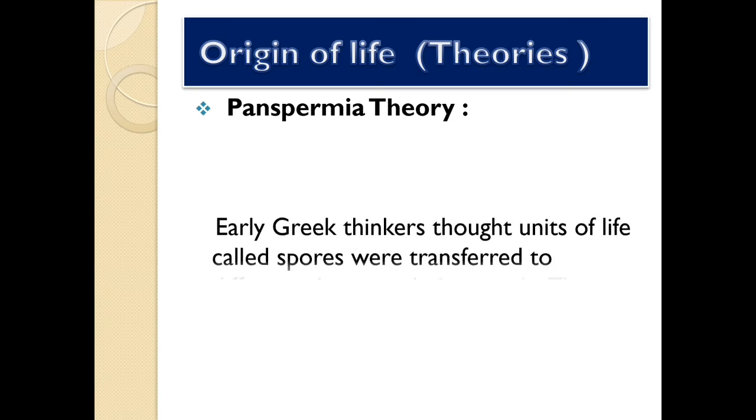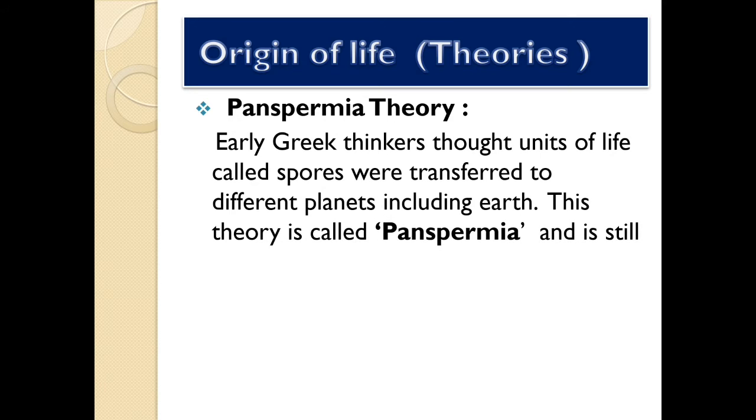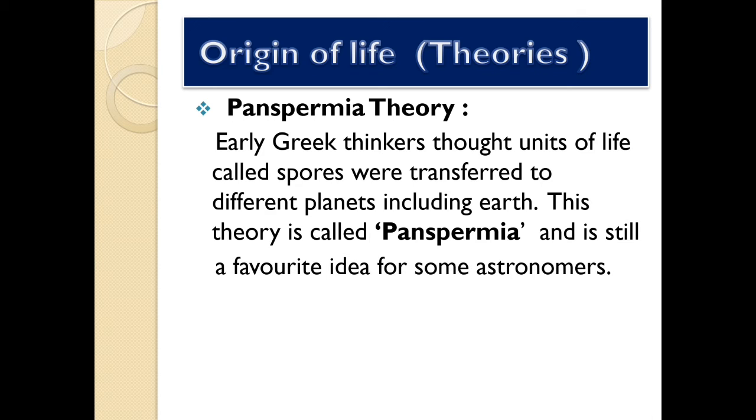According to Panspermia theory, early Greek thinkers thought units of life called spores were transferred to different planets, including Earth. And this theory is called Panspermia and is still a favorite idea for some astronomers.